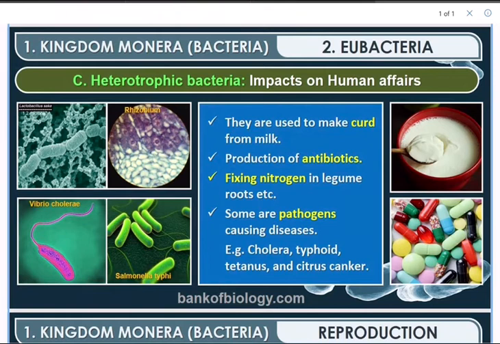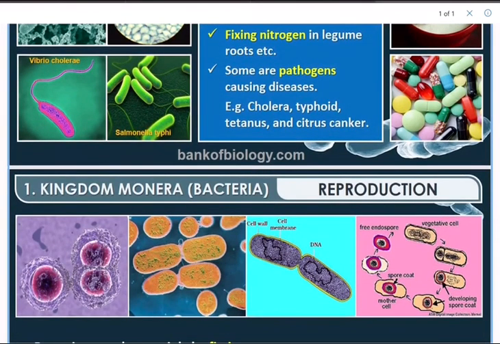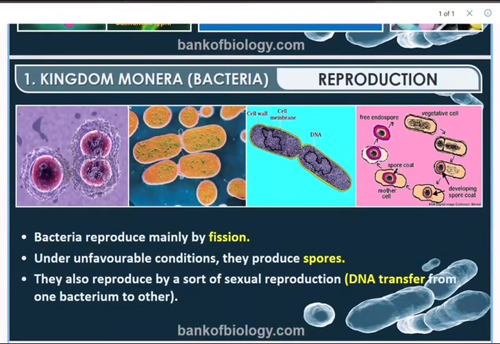Of course, they cause diseases like cholera, typhoid, tetanus, and citrus canker in citrus fruits. That means they are helpful as well as dangerous. Like Rhizobium, very helpful. Salmonella is dangerous. Vibrio cholerae is dangerous. That means eubacteria are useful as well as harmful.